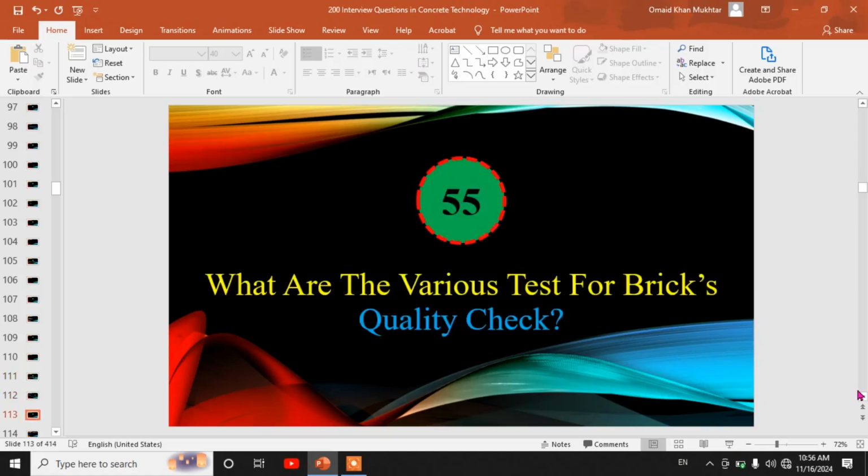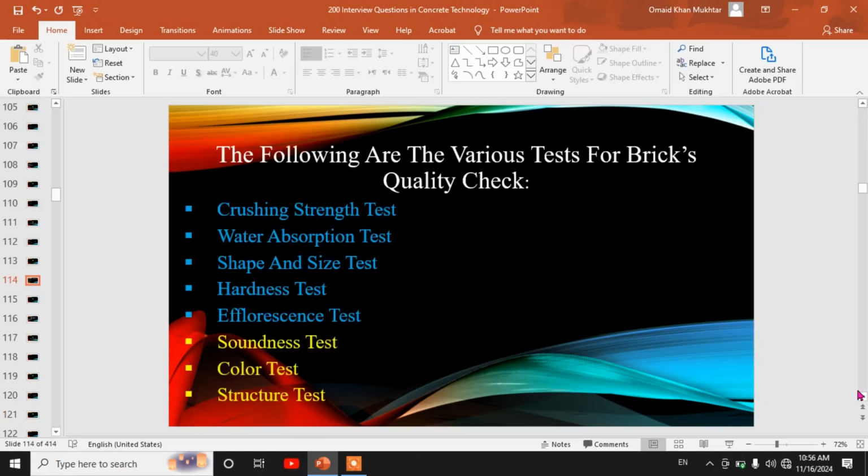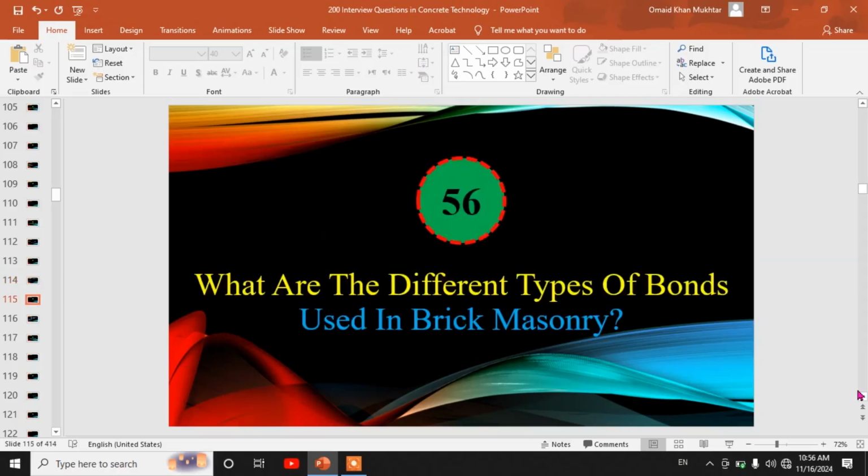55th. What are the various tests for bricks quality check? The following are the various tests for bricks quality check: crushing strength test, water absorption test, shape and size test, hardness test, efflorescence test, soundness test, color test, structure test.